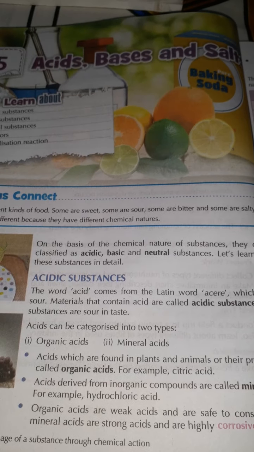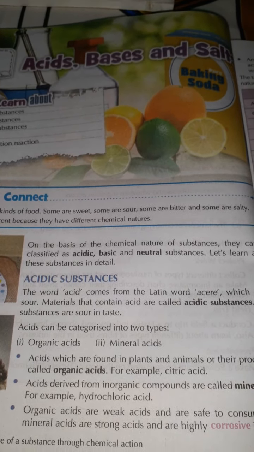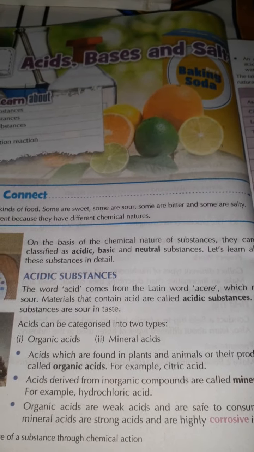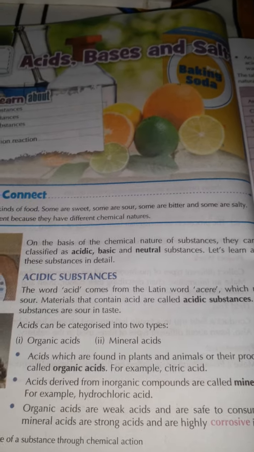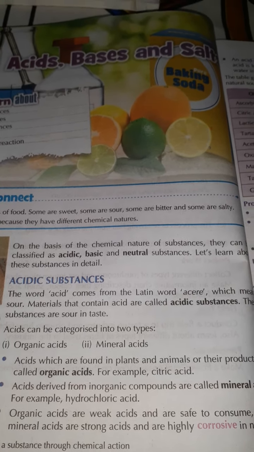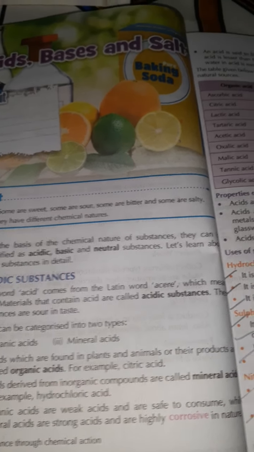What are organic acids? Acids which are found in plants, animals, or their products are called organic acids. And what are mineral acids? Acids derived from minerals are called mineral acids, for example, hydrochloric acid. Organic acids are weak acids and are safe to consume, while mineral acids are strong acids and highly corrosive in nature.